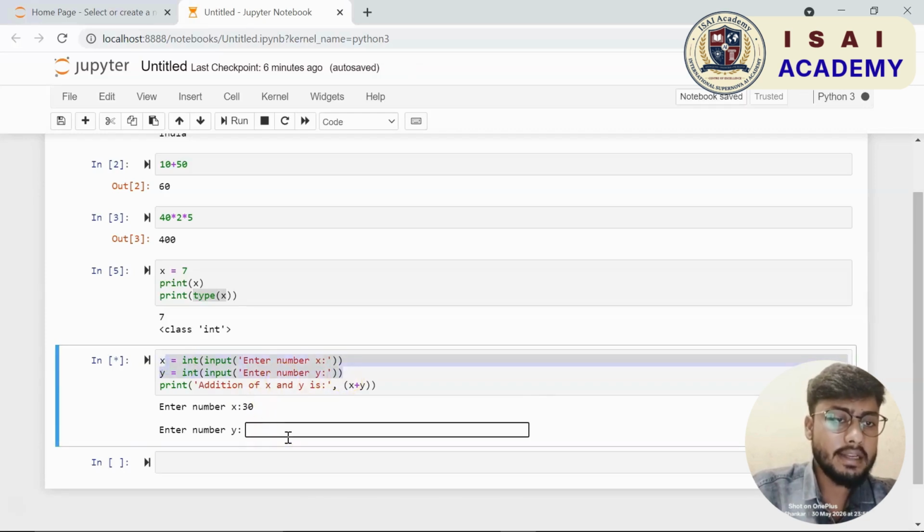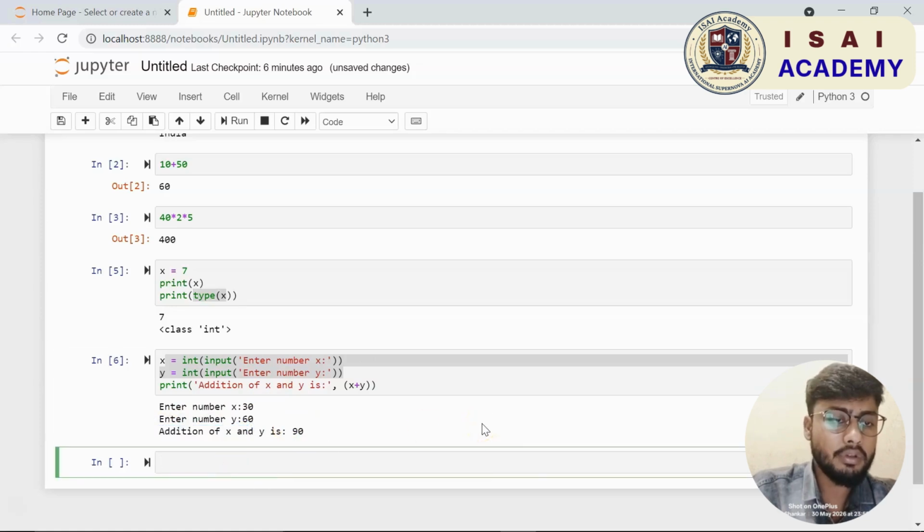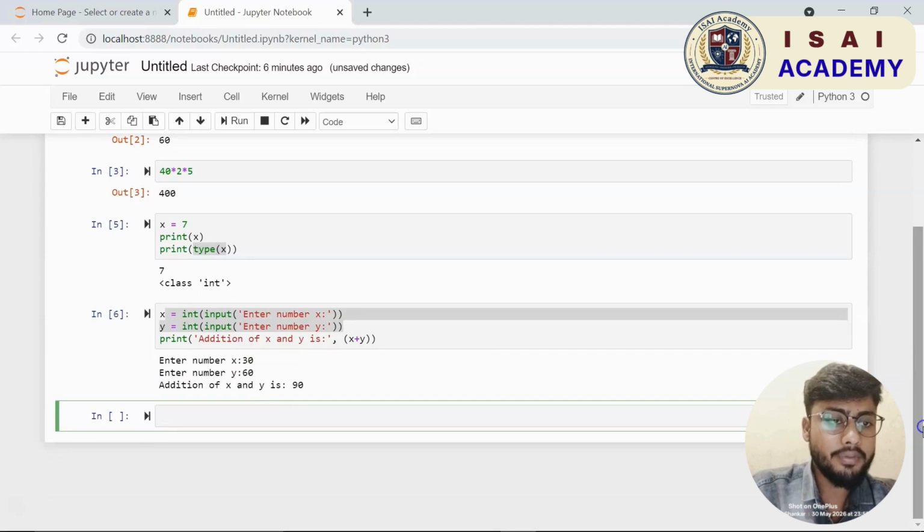Okay, essentially what I am doing here is I am assigning the value of my first number to x, then I am assigning the value of my second number to y, and then I am finding the sum of x and y. Let me show you the result. If I hit shift enter, it is asking for the user input because I had defined my input function. So it is asking enter number x.